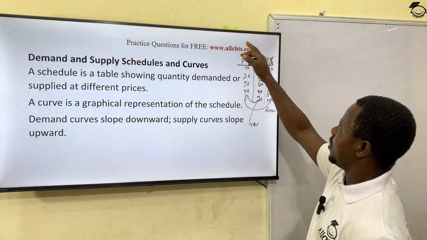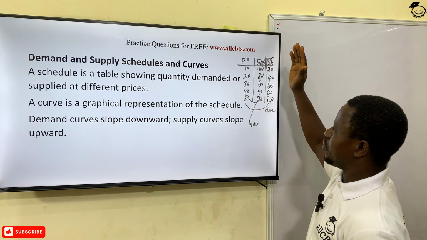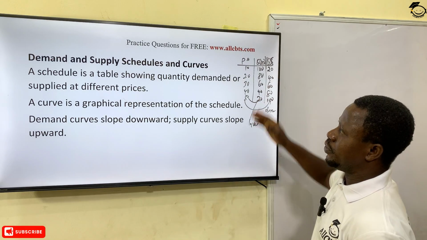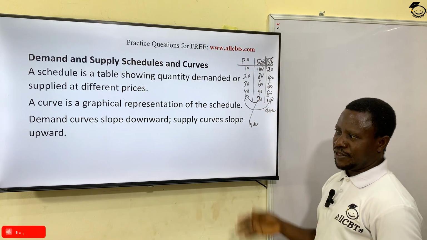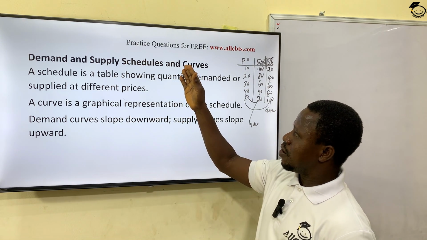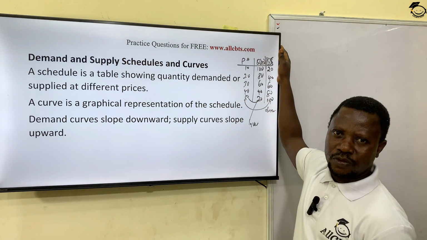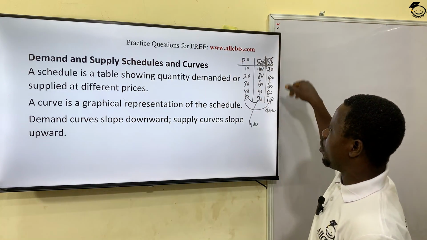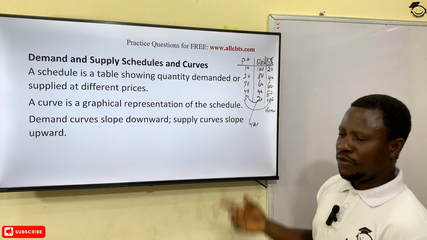So this is a typical demand schedule or supply schedule. That is a table that shows the quantity demanded or quantity supplied at different prices. And you draw a demand curve or a supply curve from a schedule. So from this table, we can plot a demand curve or a supply curve.